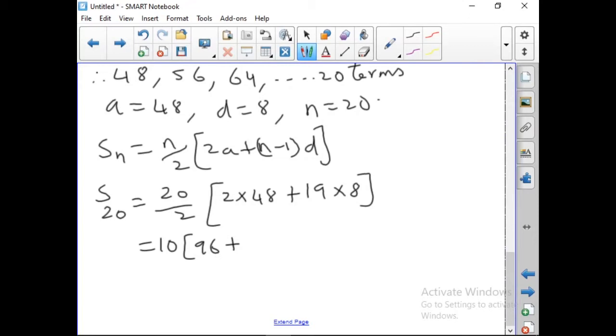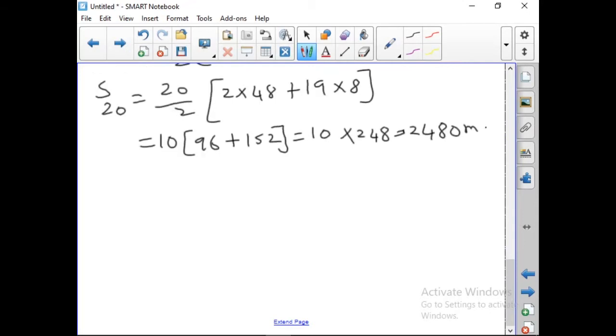What do you get? 9 8s are 72, 7 8s are 56, 56 plus 7 is 15... Therefore, it is equal to 10 into, add both, 248, which is equal to 2480 meters. Okay, so he has to walk 2480 meters to bring the ball.